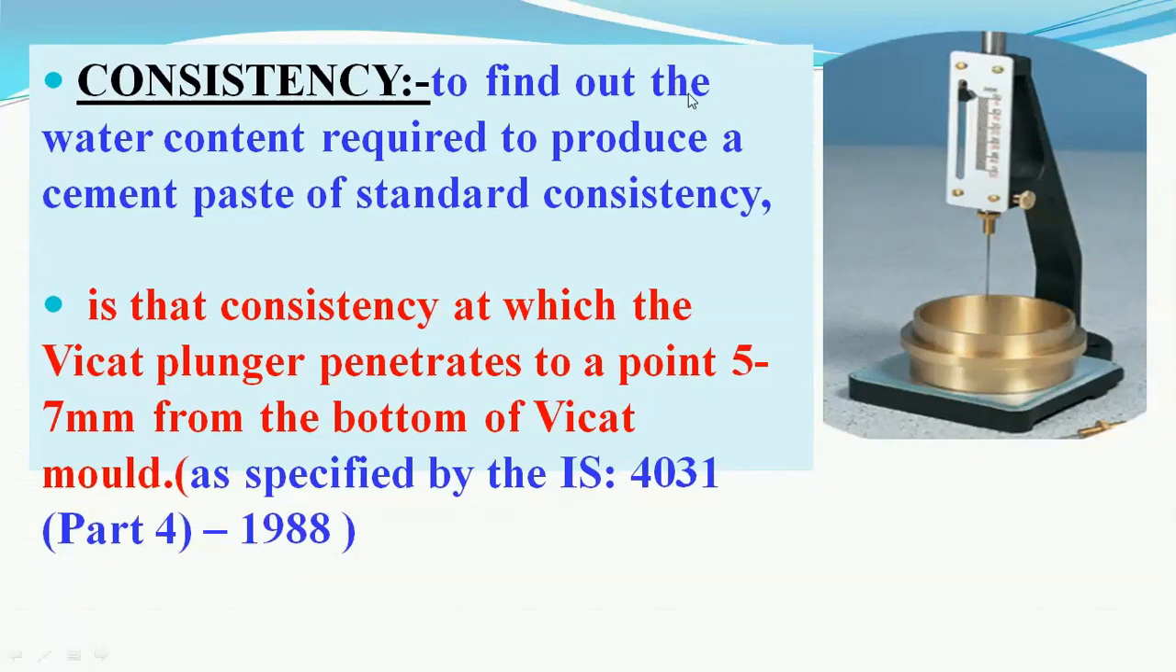The second test, carried out for the initial setting time, final setting time, and the strength, is to know the consistency of the cement paste, that is the water content required to produce a cement paste of standard consistency. This consistency is found out with the help of the Vicat apparatus shown on the right side, wherein a cement paste is prepared by adding an approximate quantity of water.